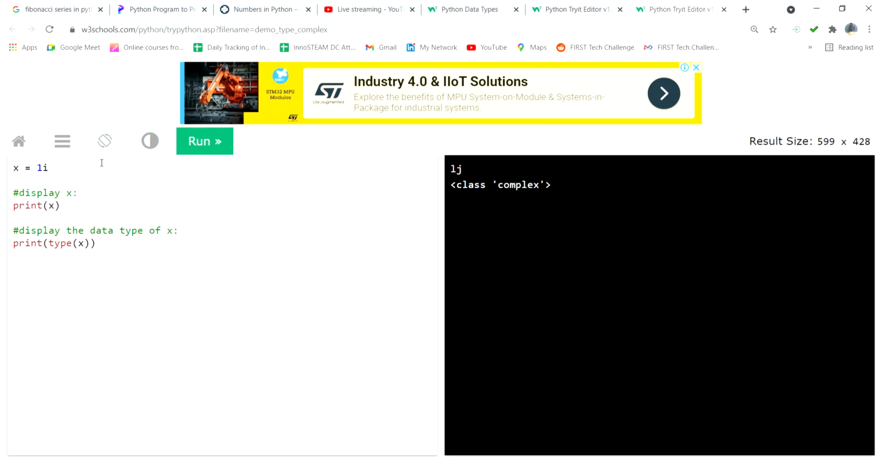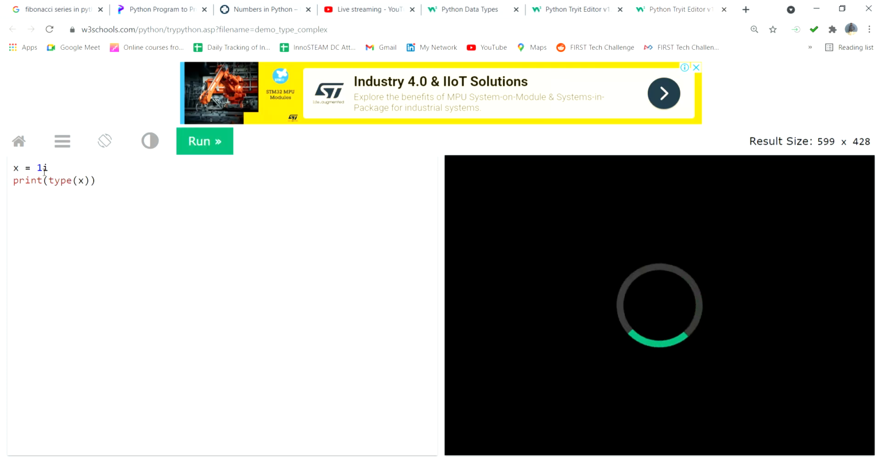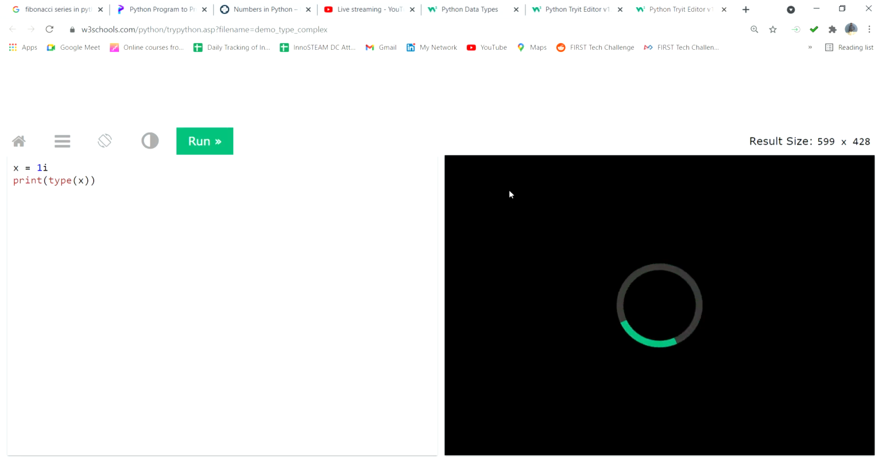Suppose I give a number. Wait, I will show you clearly, then you can understand very easily. So this is a complex number, right? So x equal to 1j, then I put print type of x. Here it's coming as a complex number.